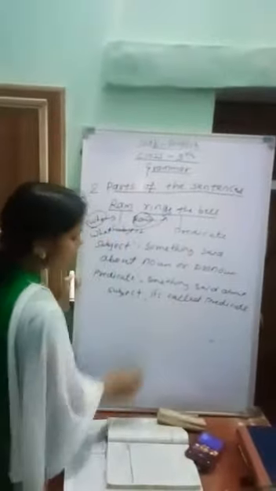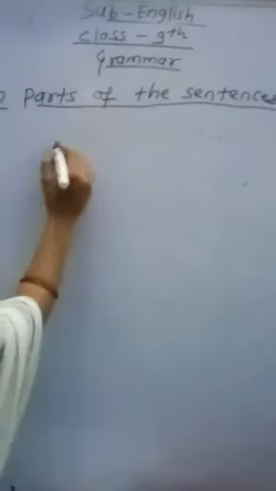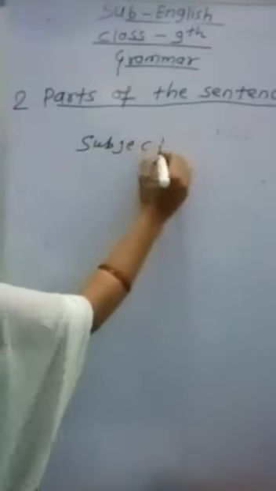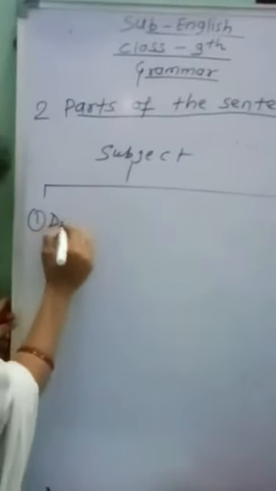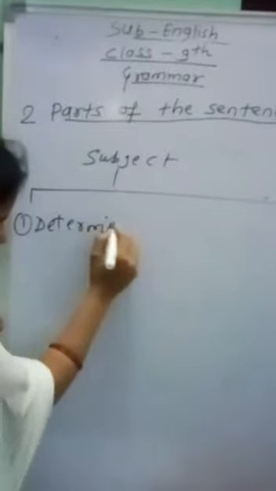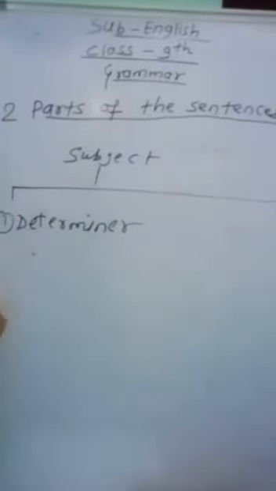Now we see the parts of the subject, beta.